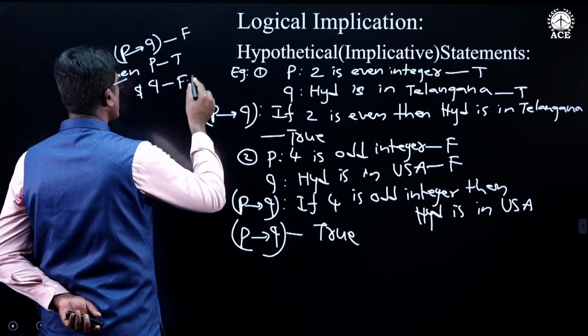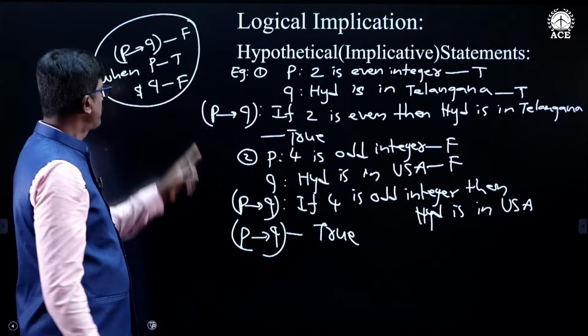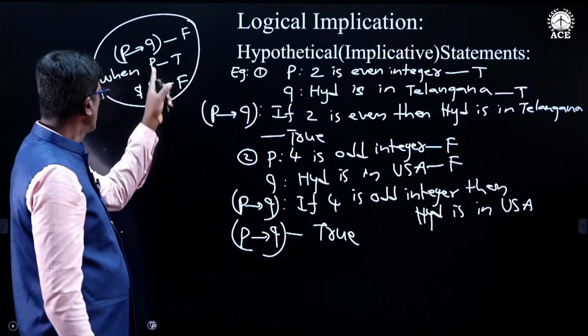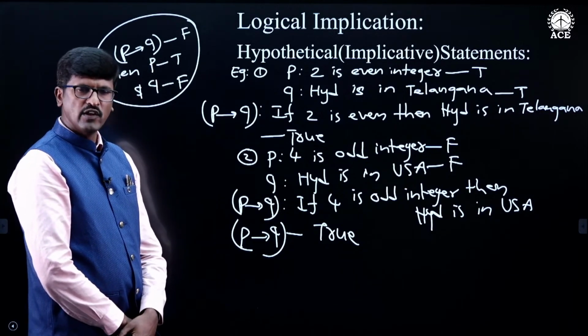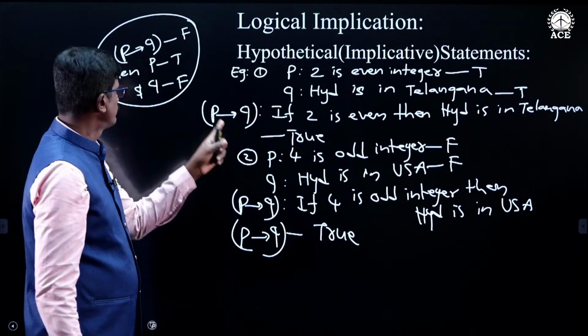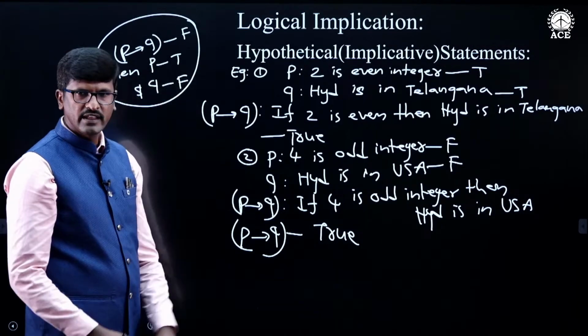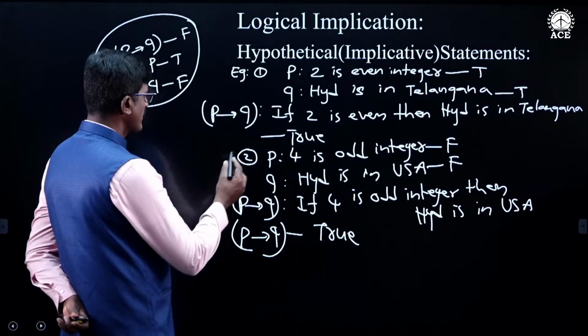Q is false. So in this case only the conditional statement is false. The P conditional Q is false when P statement is true and Q statement is false. In all other cases, the conditional statement is true. In this case only it is false, in the remaining cases it is true. Now observe these two examples.